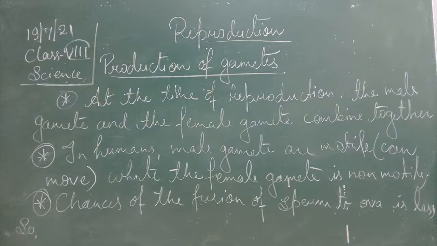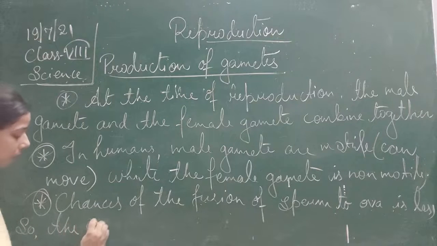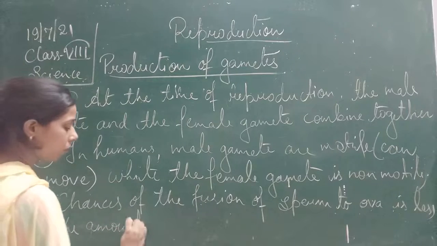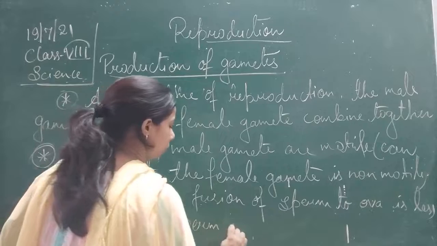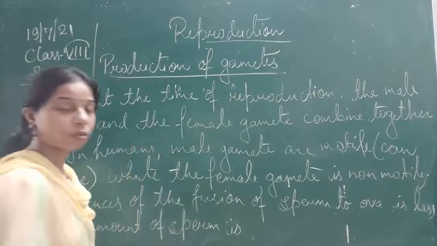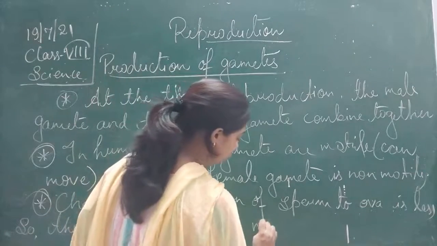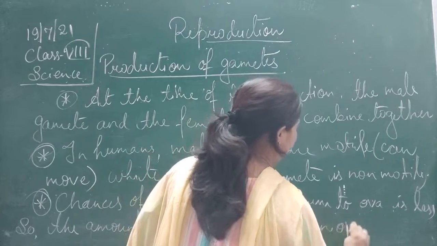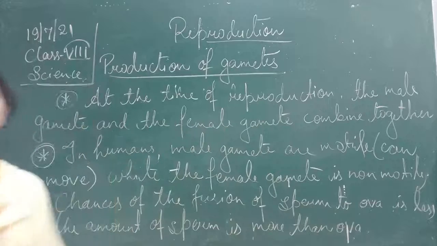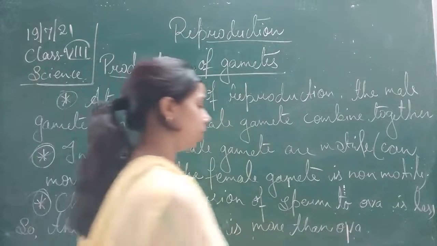So the amount of sperm is more than ova.